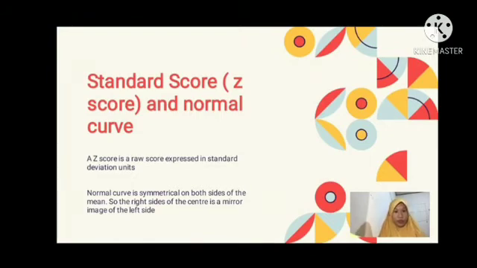So the next material is about the standard score and a normal curve. Standard score, or usually called a z-score, is a raw score expressed in standard deviation units. Next is the normal curve. So what is a normal curve? The normal curve is symmetrical on both sides of the mean, so the right side of the center is the mirror image of the left side.